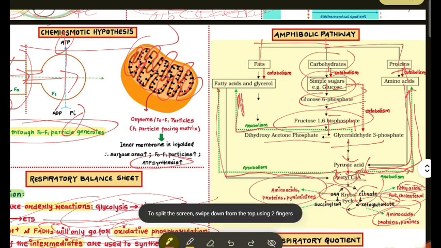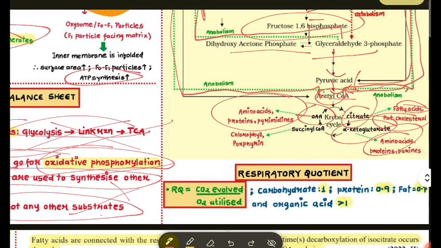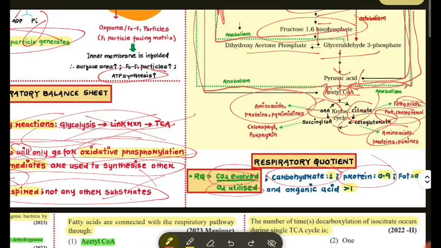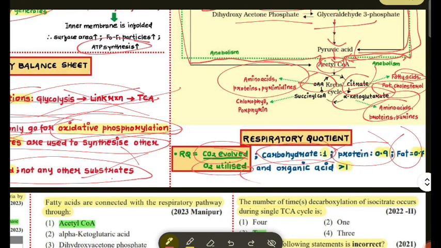Calculation. So please subtract... reaction coefficient, CO2 evolved divided by O2 utilized. Respiratory quotient of carbohydrate is 1, protein 0.9, fat 0.7, and organic acid is 1.